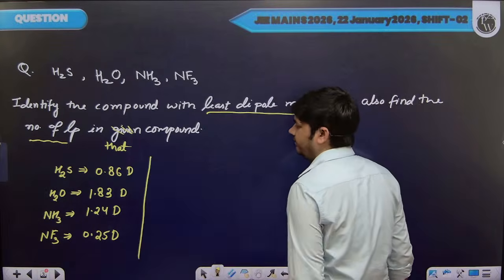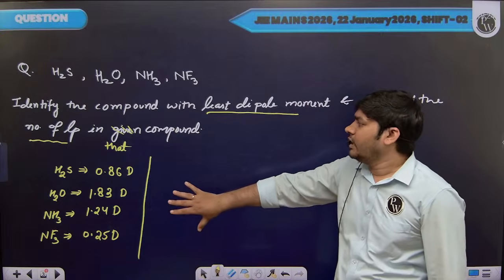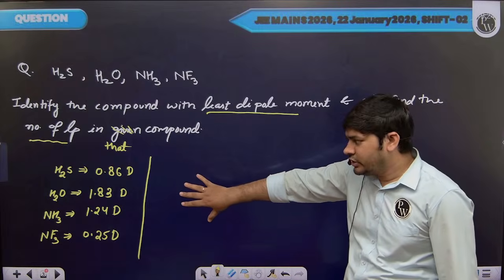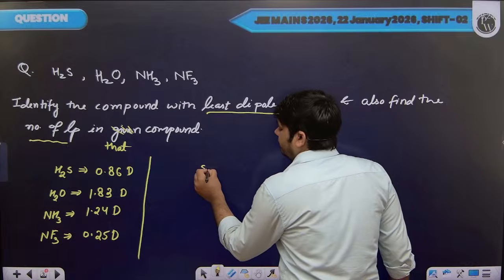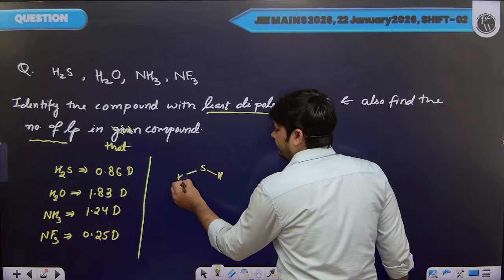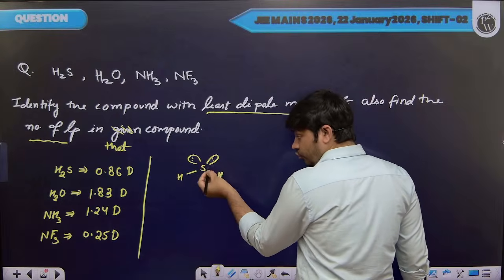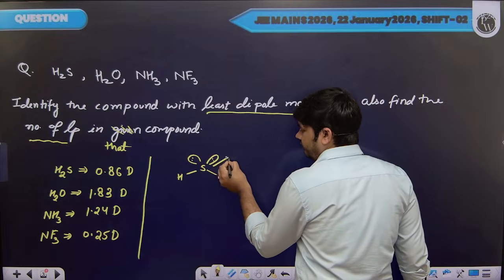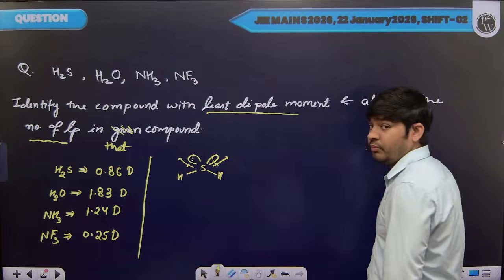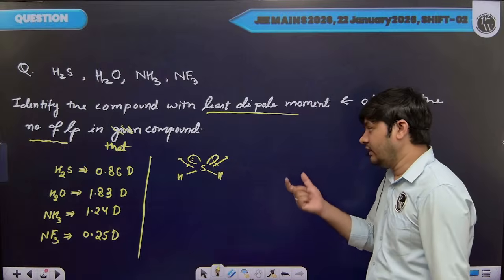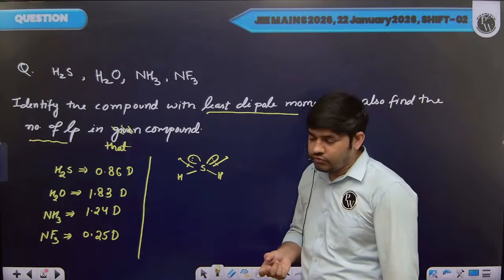If you don't remember this data, then you can compare the dipole moments by drawing the Lewis structures for these compounds. If we draw the structure for H2S, we will have 2 lone pairs on the sulfur atom, and we know in the case of lone pairs the dipole moments will be very high and the direction of dipole moment will be towards the direction of the lone pair.